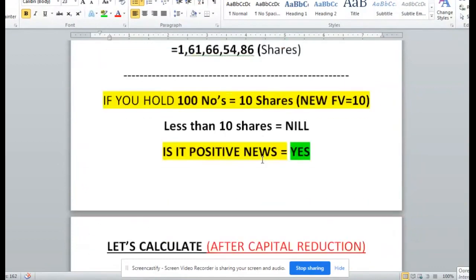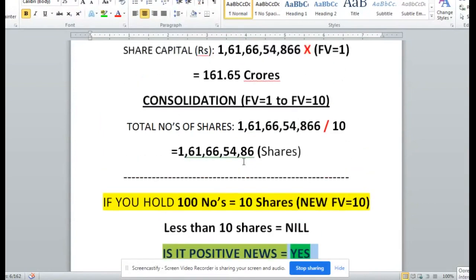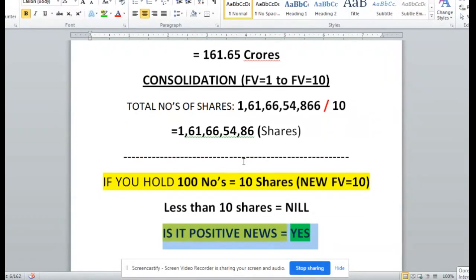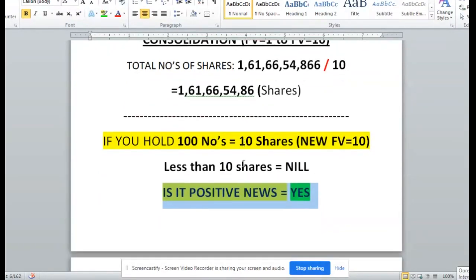Try to add the share. This is good news for everyone, and people are trying to confuse everyone, and without knowing the facts, many people are manipulating this. Please hold the share. If you are holding 3A Infotech, it's a gem. Try to hold it because the number of shares is getting reduced, which is a big thing right now, and the market capitalization will remain the same according to the SOA.